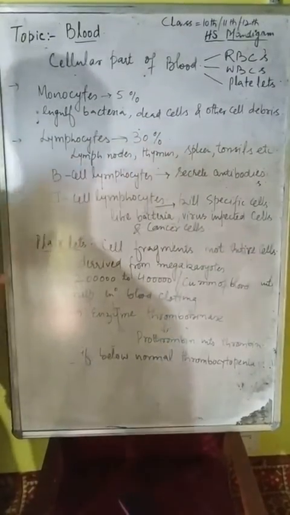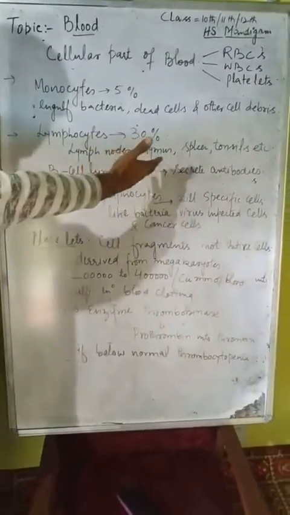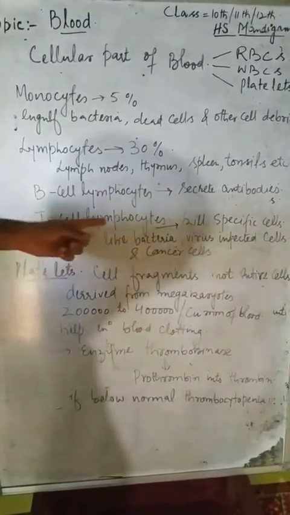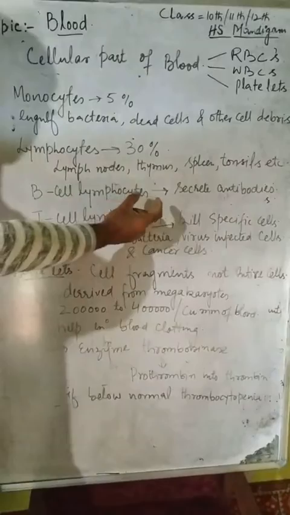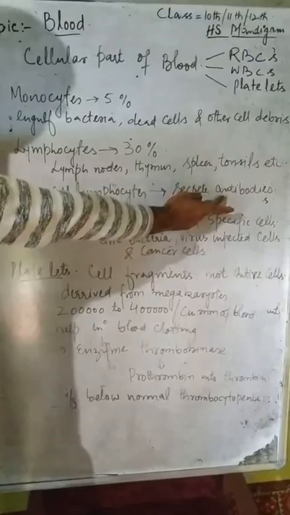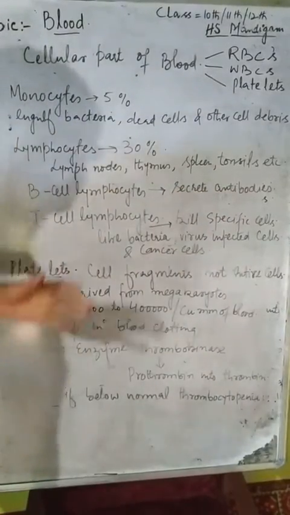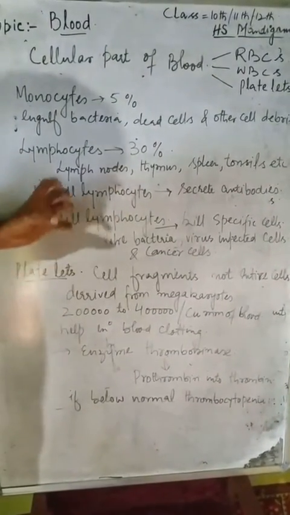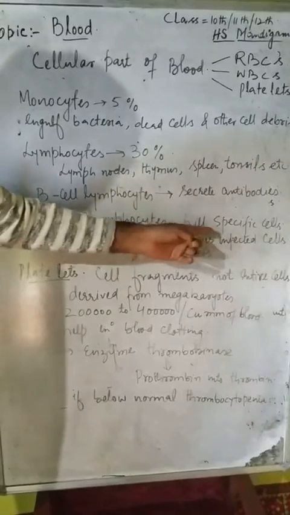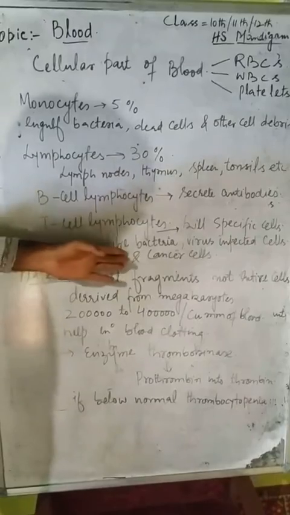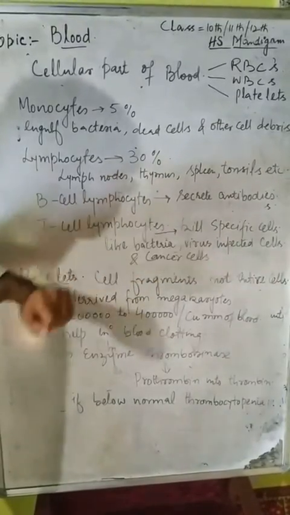They are found in the lymph nodes, in the thymus, in the spleen, or tonsils, etc. Then there are 2 types of lymphocytes: B cell lymphocytes and T cell lymphocytes. B cell lymphocytes secrete an important protein called antibodies into the blood, and those antibodies are responsible for protecting us against any foreign particles. And then T cell lymphocytes are specific in their functions. They kill specific cells like bacteria, or virus infected cells, or cancer cells in our body.